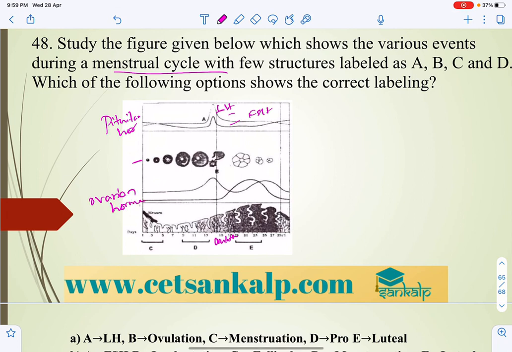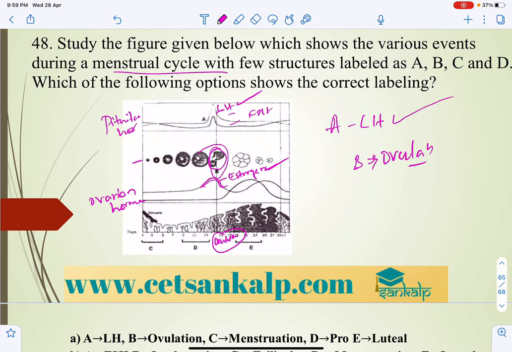So the ovarian hormone which is generally at its peak level is estrogen. Both estrogen and LH will be at their peak level during ovulation. So A we can label as LH, and B is the process represented during the LH surge, that is ovulation, right?